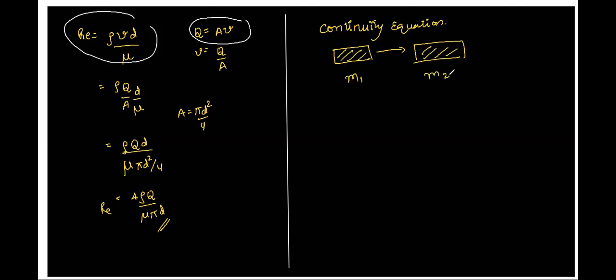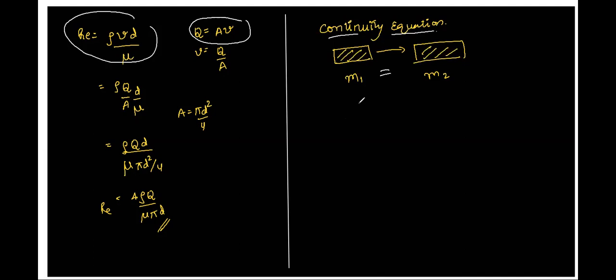Let's say there is some compression in the liquid, or even in a gas; even in such a case, mass is conserved. So continuity equation is basically the equation of conservation of mass. Is that point clear, everyone?